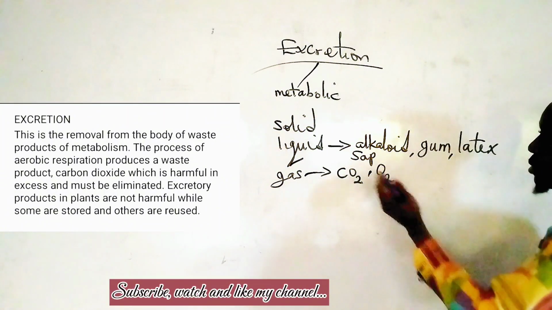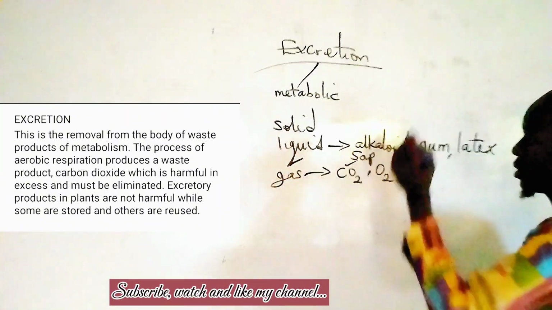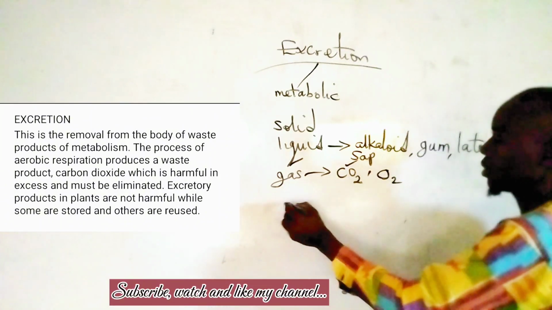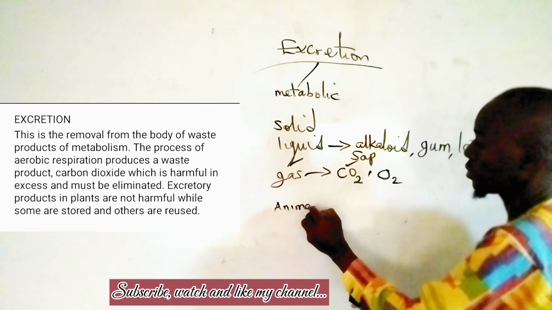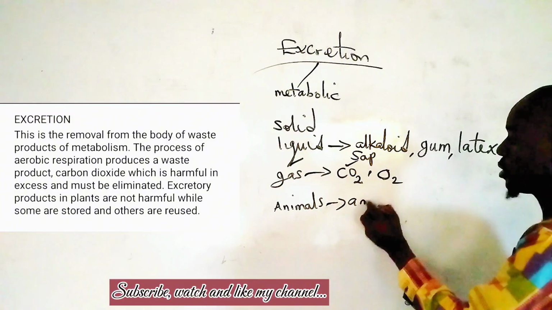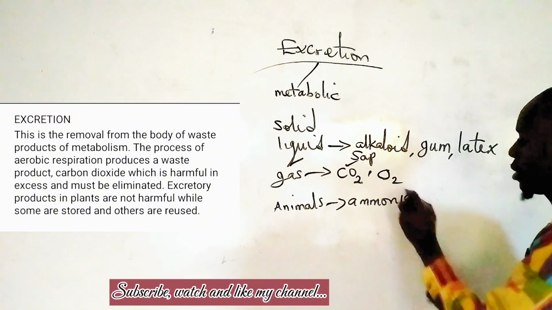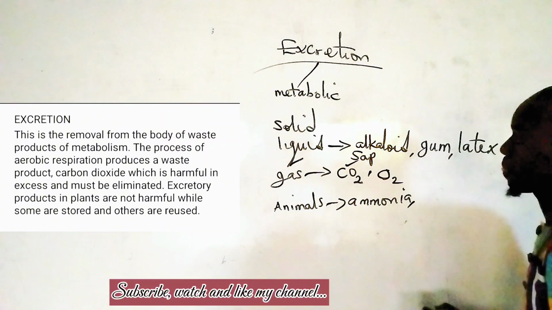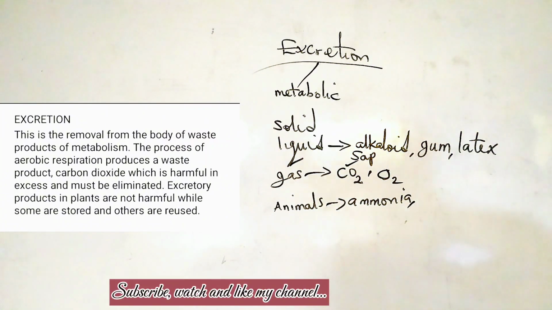For example, in animals, ammonia is a metabolic waste product.